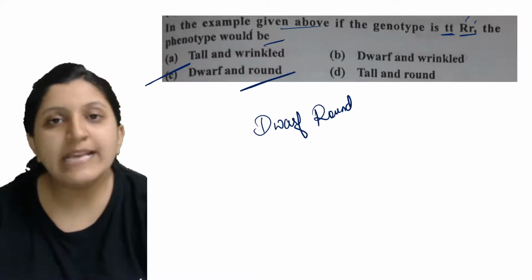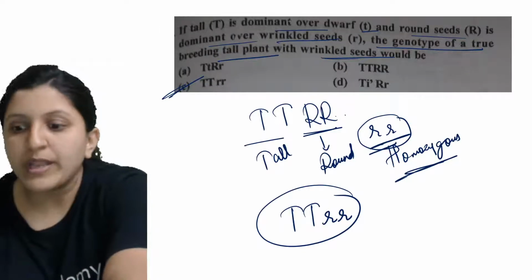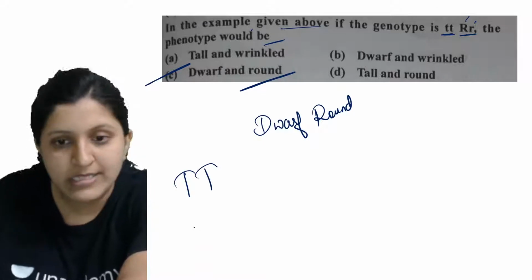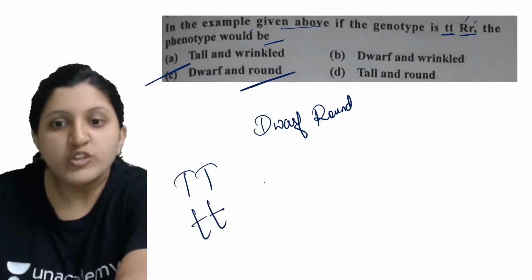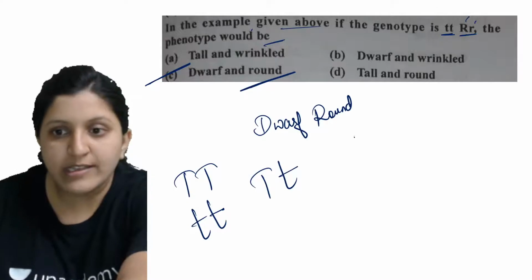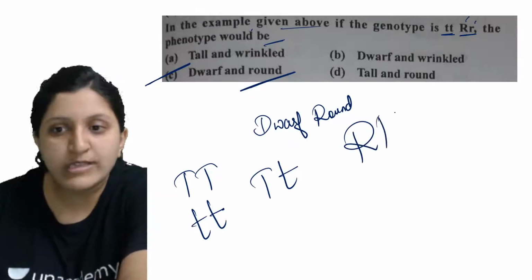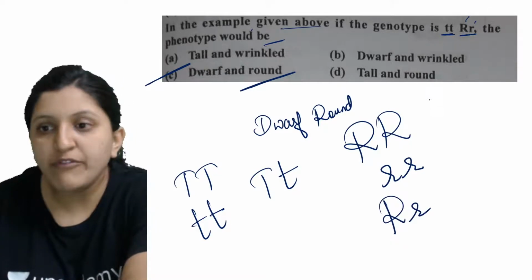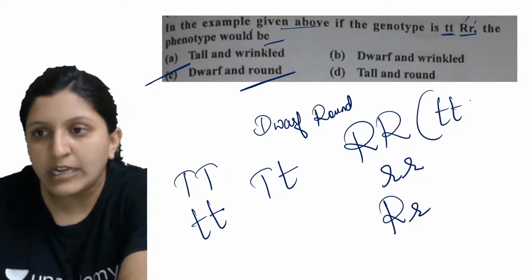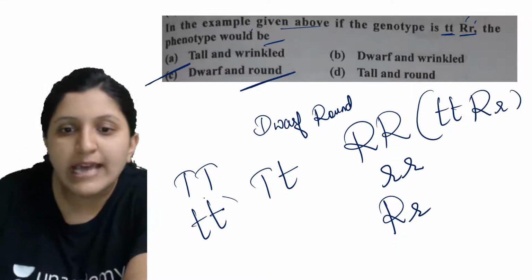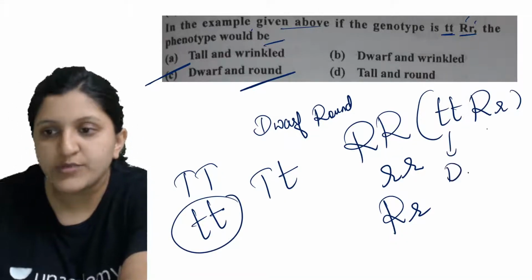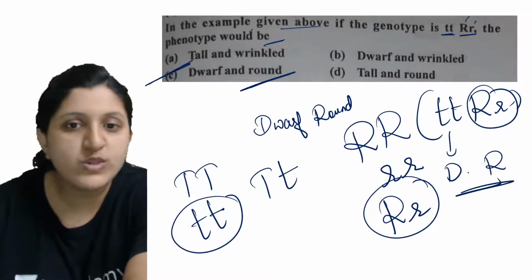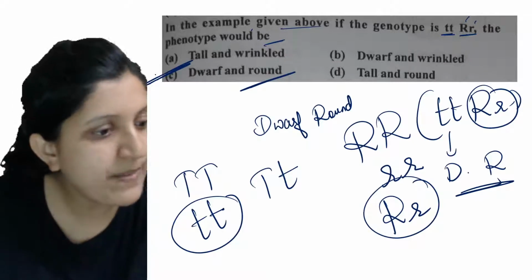Okay, so in the example given above, the previous one, you could see that there was a tall plant. So tall you will represent like this. This one is dwarf, so heterozygous tall we will show like this. Now they are saying that the round is this one, wrinkled is this one, heterozygous round is this one. So now they have given these two as the condition. Okay, so this is for dwarf, this is heterozygous round, so that is dwarf and round. So this is the answer.